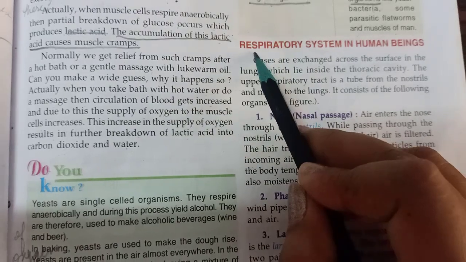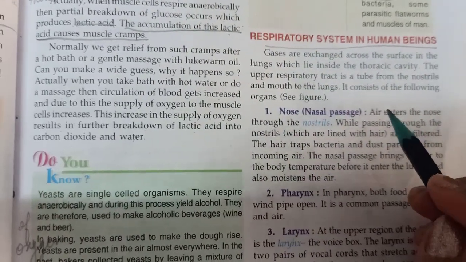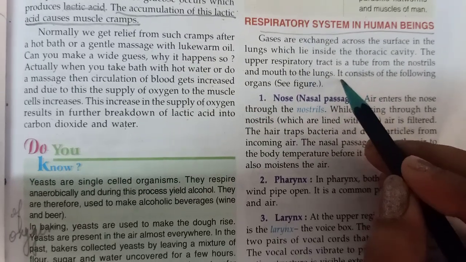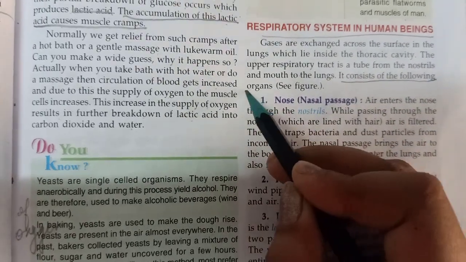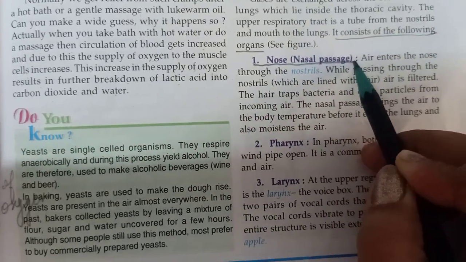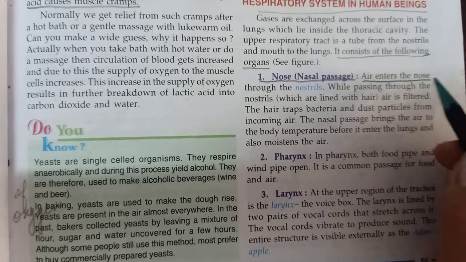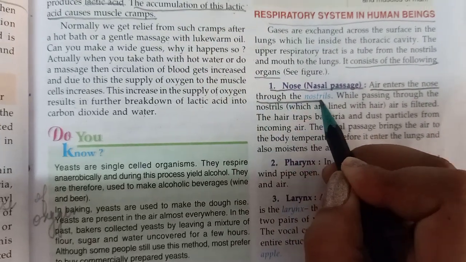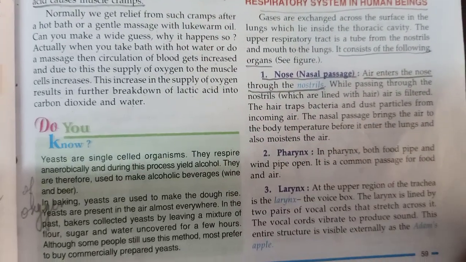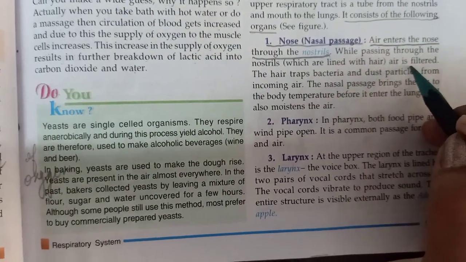Now as I told you, the organs that make up the respiratory system in human beings are the nose or nasal passage. Underline from here, children: air enters the nose through the nostrils, and while passing through the nostrils the air is filtered.